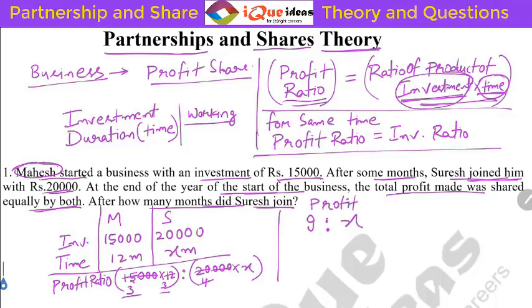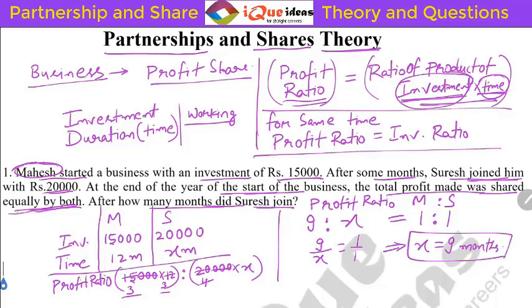But in this question, it is saying that they shared the profit equally. What does it mean? It means that the profit ratio must be equal to 1:1 for Mahesh is to Suresh. Equally means the ratio should be 1:1. That is 9 by X should be equal to 1 by 1. This clearly tells us that X is equal to 9 months. That means Suresh invested his amount for 9 months.